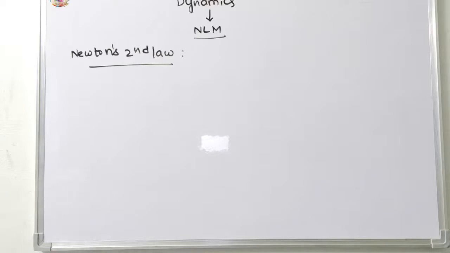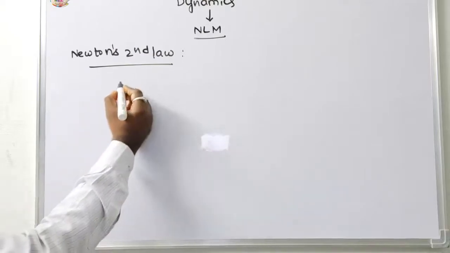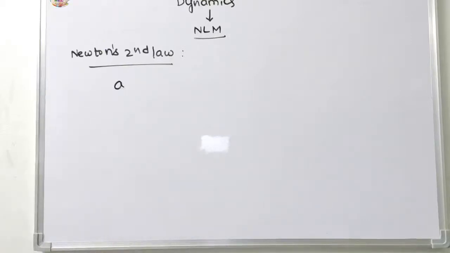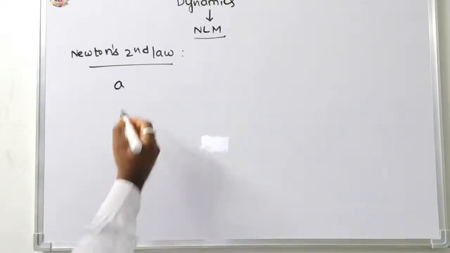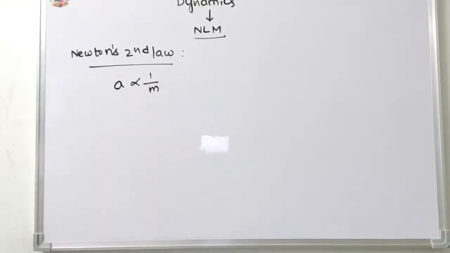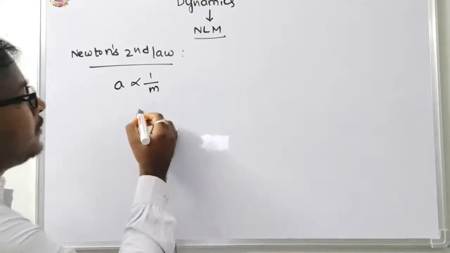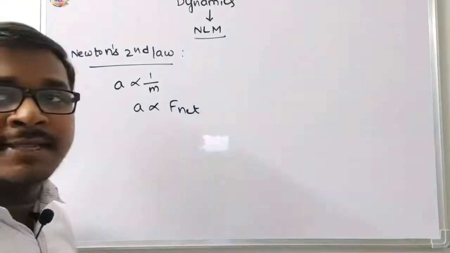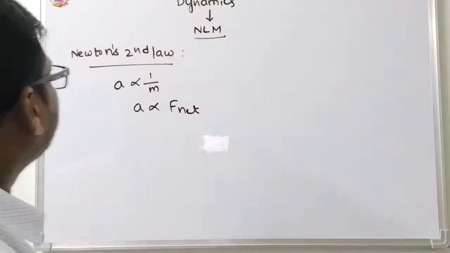The acceleration of a body is inversely proportional to its mass and directly proportional to the resultant external force acting on it, the net force or resultant force acting on it.